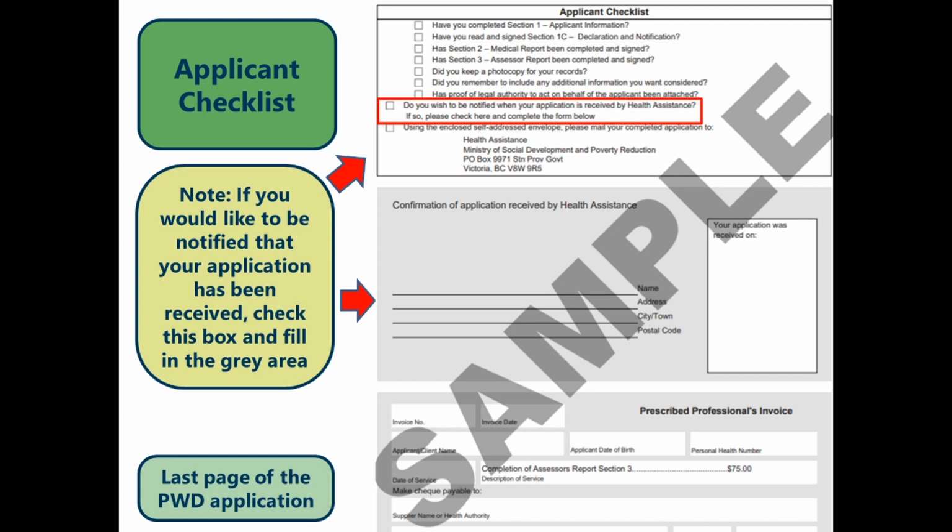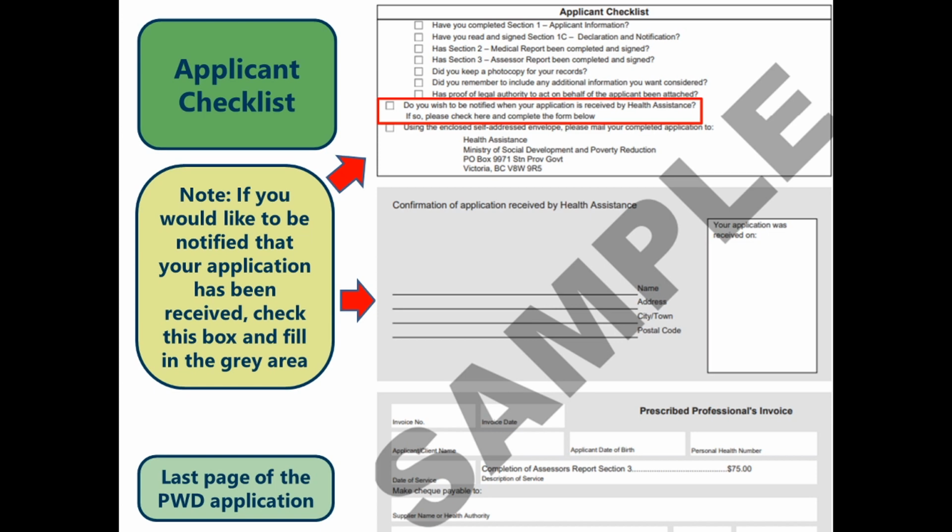On the last page of the booklet, which is the Applicant Checklist, there is a list of questions to ensure that the applicant has completed the application correctly. The checklist also asks whether the applicant wishes to be notified when the Ministry's Health Assistance Branch has received the application. The applicant will have to check off the box corresponding to this question if they wish to be notified. It is helpful to check off this box to keep track of the application and to make sure that it isn't lost.